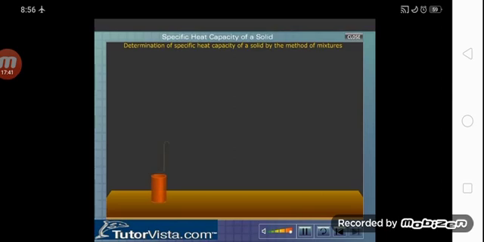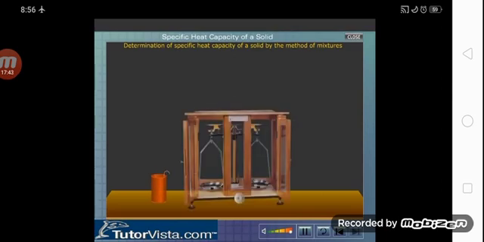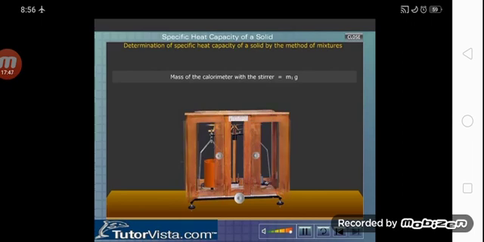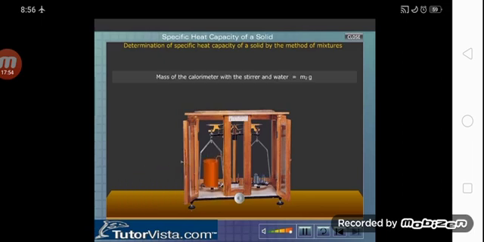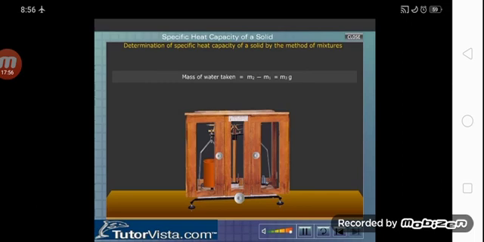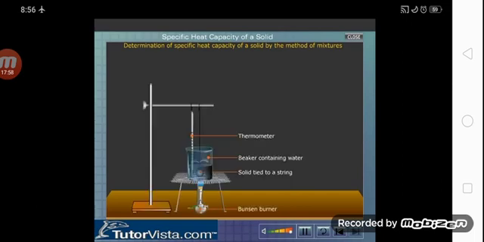Take the copper calorimeter with a stirrer. Find the mass of the calorimeter using a physical balance. Fill 3/4 of the calorimeter with water. Weigh the calorimeter with water. Calculate the mass of water.